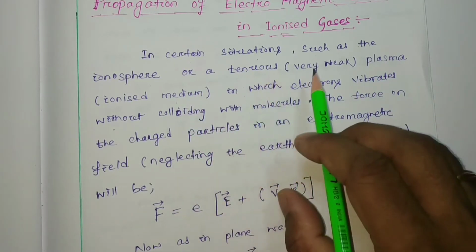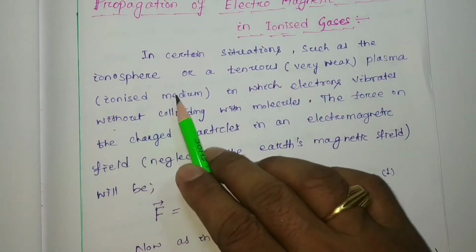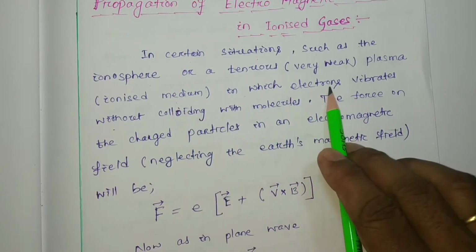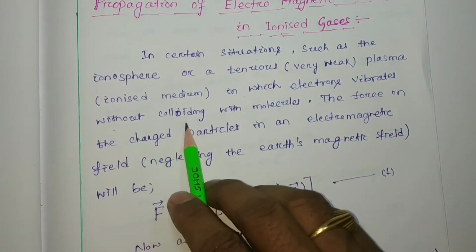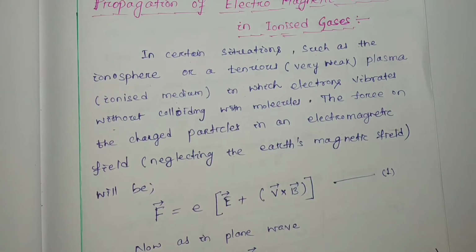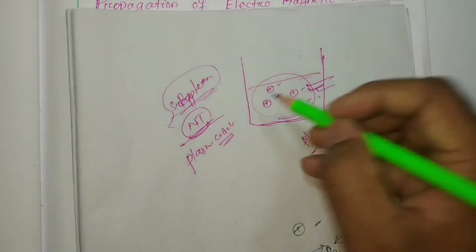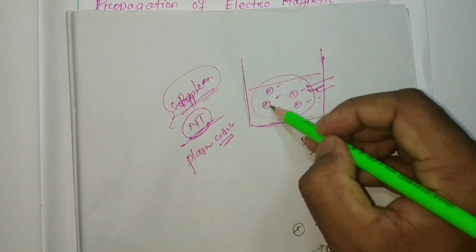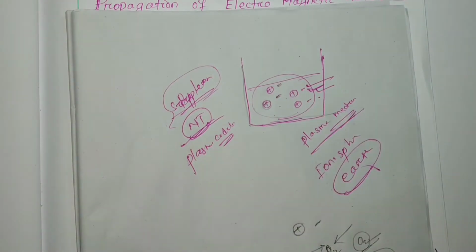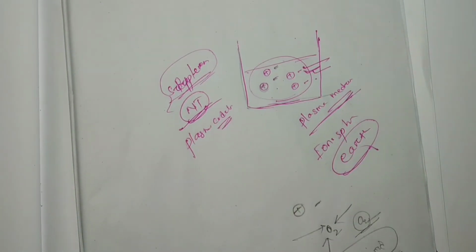Tenuous means very weak, and plasma means an ionized medium in which electrons vibrate without colliding with molecules. That means in an ionized medium we get positive ions and corresponding negative charges. In general, what is an ionized medium?